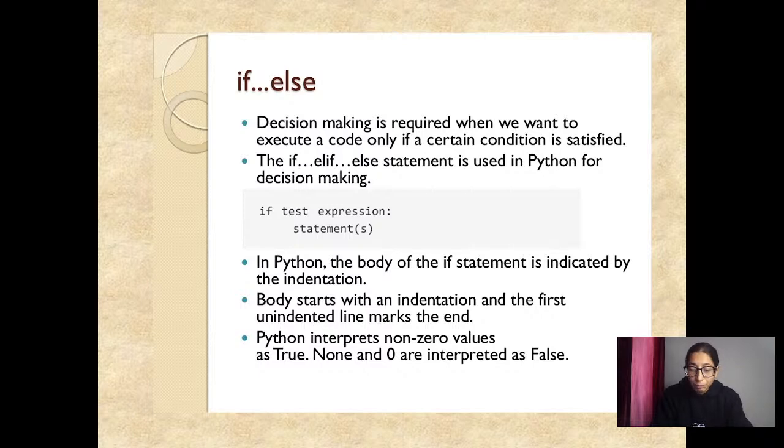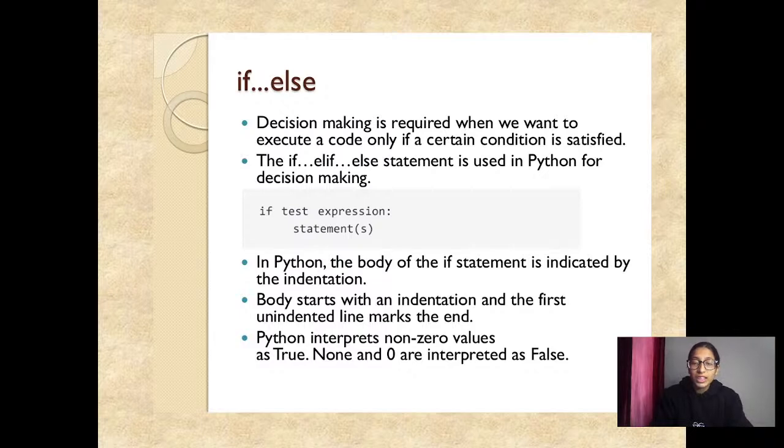In Python, we can say that the body of the if statement is indicated by indentation. You know about indentation. If you don't apply the indentation perfectly, there will be some errors. Okay, the body always starts with indentation, and the first unindented line marks the end.